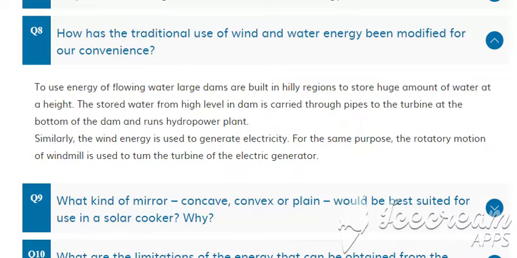To use the energy of flowing water, large dams are built in hilly regions to store a huge amount of water at a height. The stored water from the high level in the dam is carried through pipes to the turbine, and that runs the hydropower plant. Similarly, wind energy is used to generate electricity. For the same purpose, the rotatory motion of a windmill is used to turn the turbine of an electric generator. So on the whole, whether you are converting wind energy, thermal energy or water energy into electricity, the main thing is that they are used to rotate a turbine, and those turbines are connected to a generator which converts them into electricity.